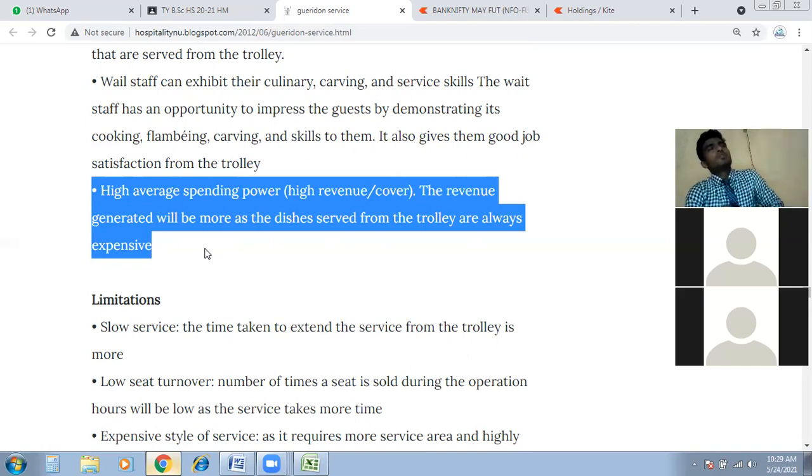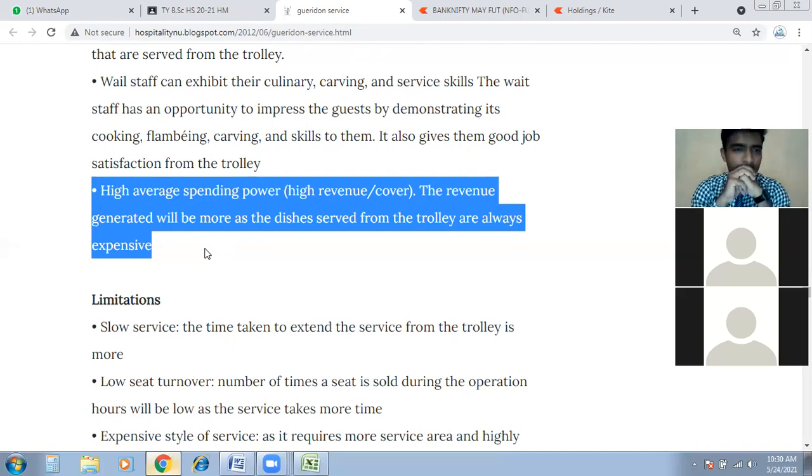This is personalized service, transparent service. We need skillful staff. This is basically a VIP service to the guests, so if you are giving something extra to the guest, we should charge them separately, with high priced dishes, because we are using skillful staff and we have to pay for the staff. So that service will be VIP when we serve high priced dishes from the trolley.